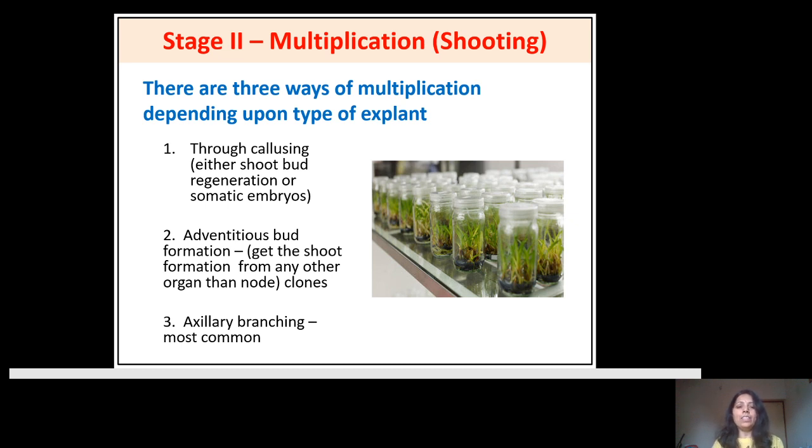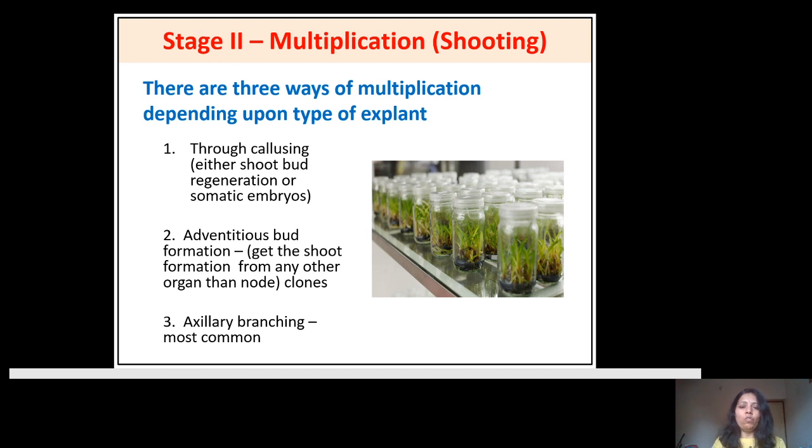You will add the 6 BAP in the medium, and then you will take this initiated culture from the growth room again to the laminar airflow, that is under the aseptic condition. You will cut this apical meristem into two parts, and you will inoculate this tissue again in the previously prepared MS medium, which is having the hormonal concentration, that is the cytokinin.